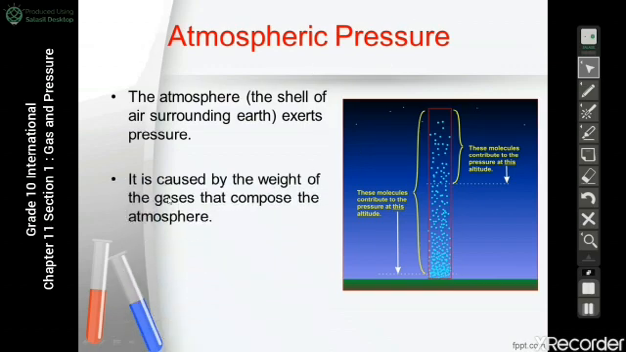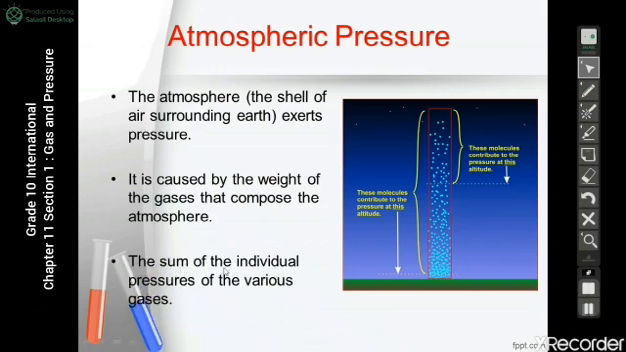So atmospheric pressure is caused by the weight of gases that compose the atmosphere. At the surface of the Earth, all of these molecules contribute to the pressure, but as we go up to a higher altitude, only these gas molecules contribute to the pressure. So at higher altitudes, the atmospheric pressure decreases. And as we all know, the atmosphere does not consist of only one type of gas, it consists of different types of gases. So the atmospheric pressure will be the sum of the individual pressures of the various gases.